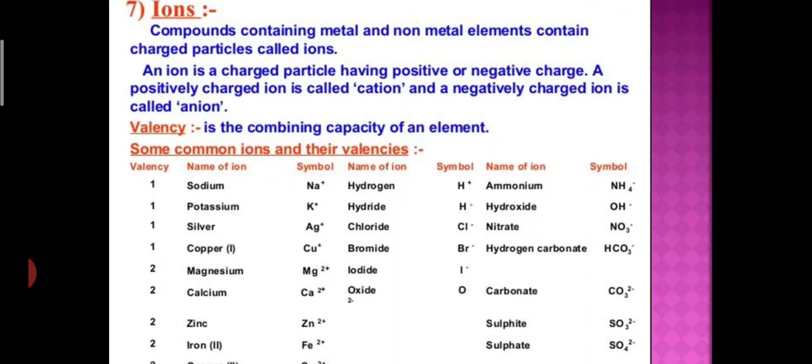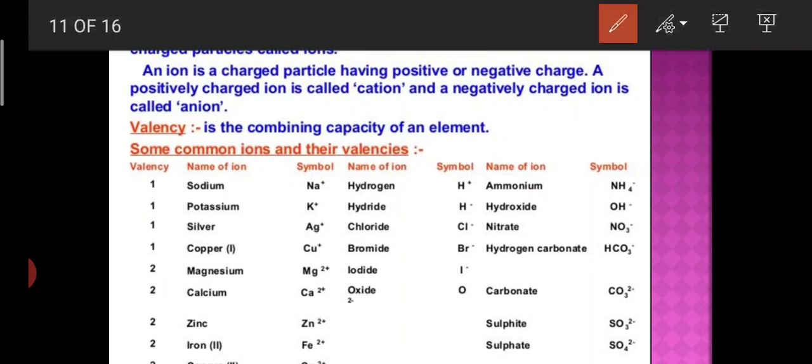So you can take the example of sodium chloride. Its component particles are positively charged sodium ions and negatively charged chloride ions.